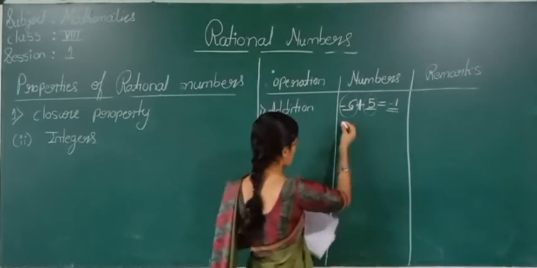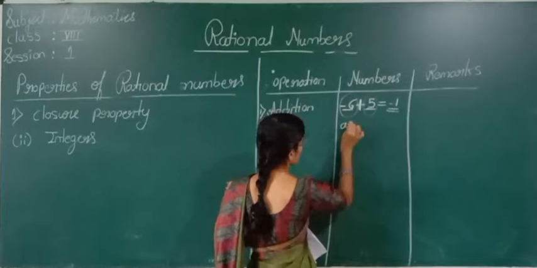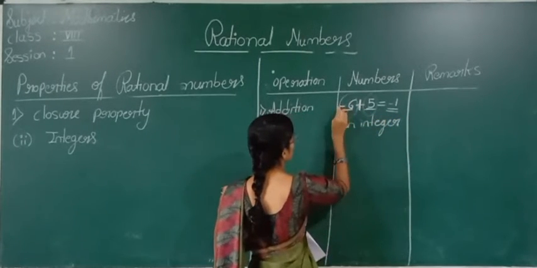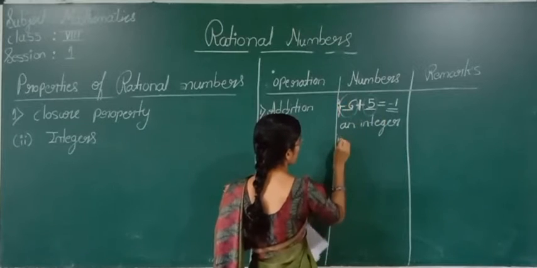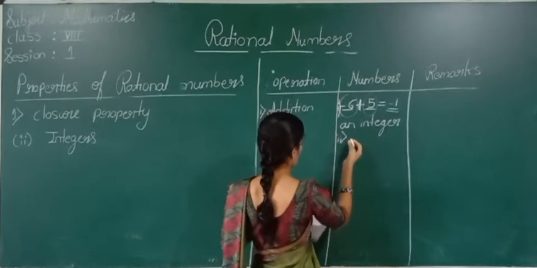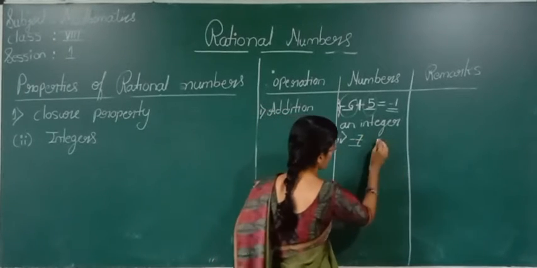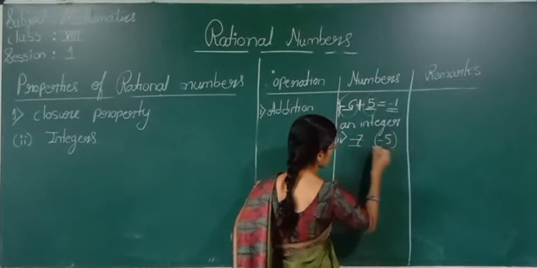Minus 1 is an integer, right? This is the first example. We can take one more example. Minus 7 is an integer and minus 5 is an integer.